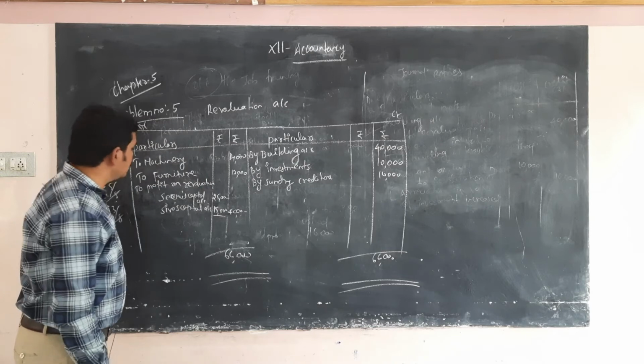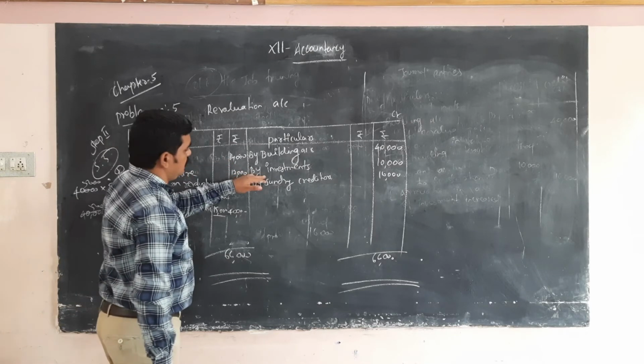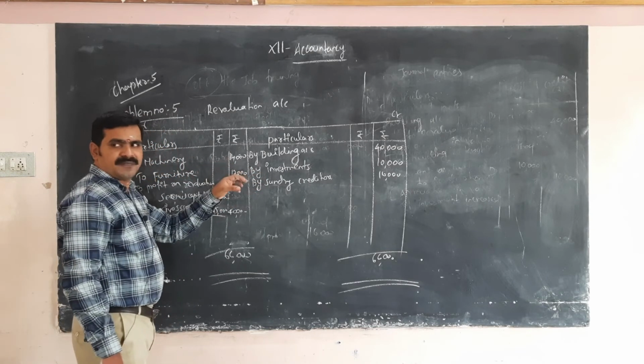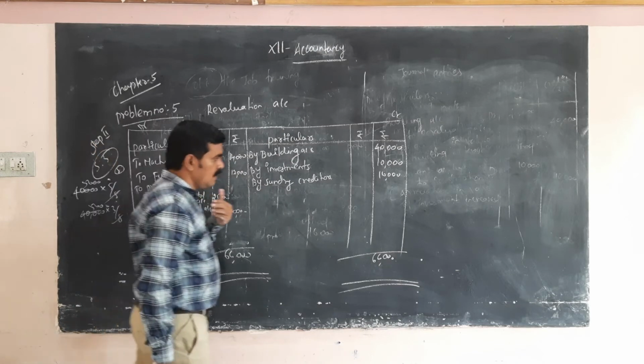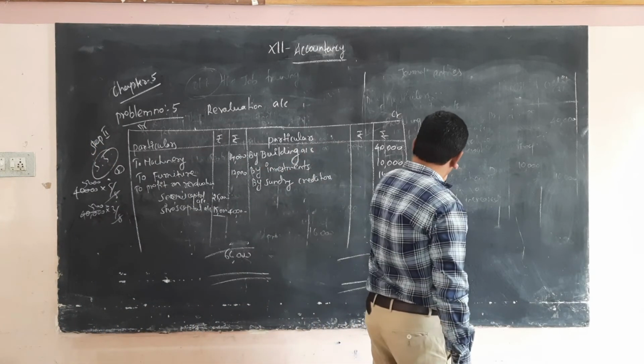Okay. So by building account, investment, sundry creditor, these are the profits. Okay, these are the losses. You have to show them on this side.